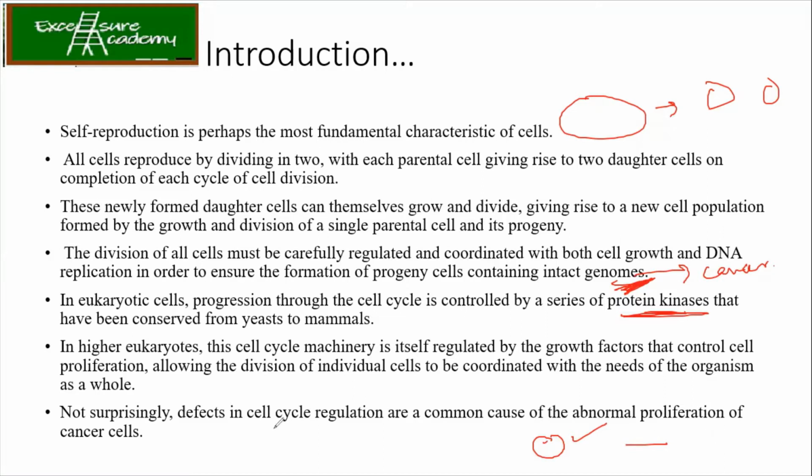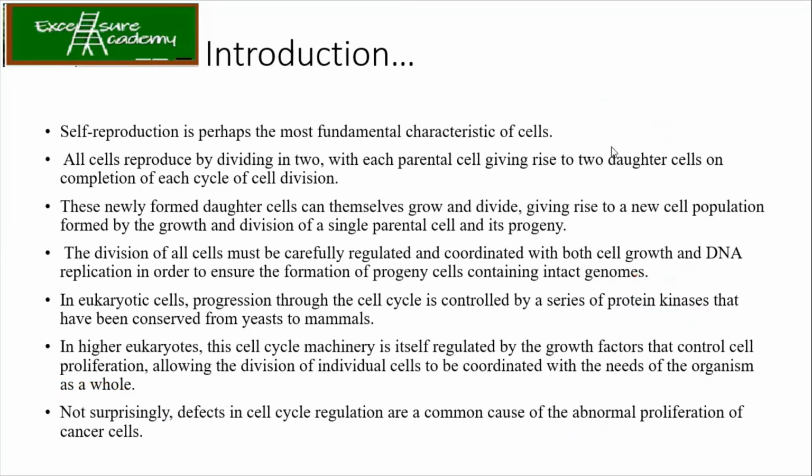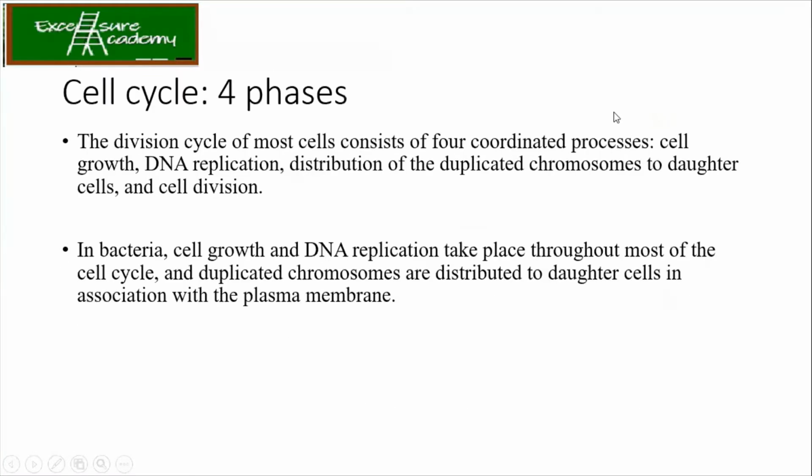Now we know that if something goes wrong in the cell cycle regulation, it will result in cancer cells. So what you will see in this lecture series is that anything going wrong, even a single mutation, eventually can lead to cancer proliferation. Now, coming to the cell cycle, there are 4 phases in the cell cycle,